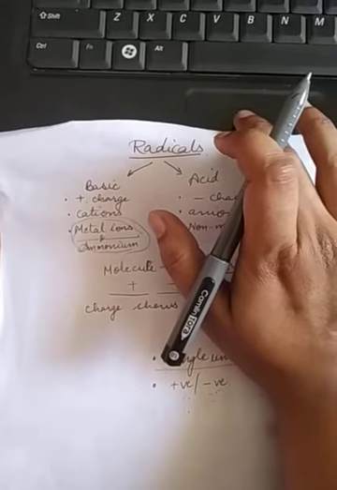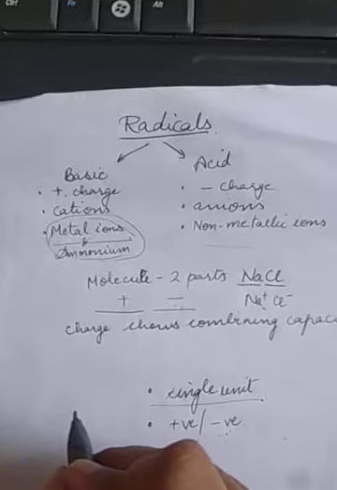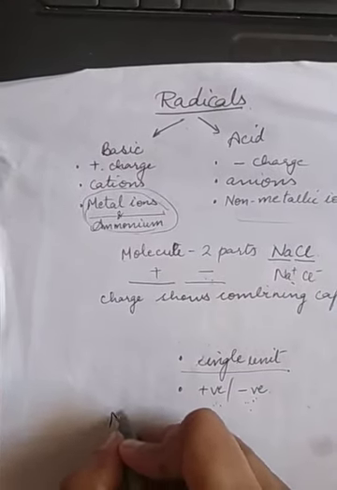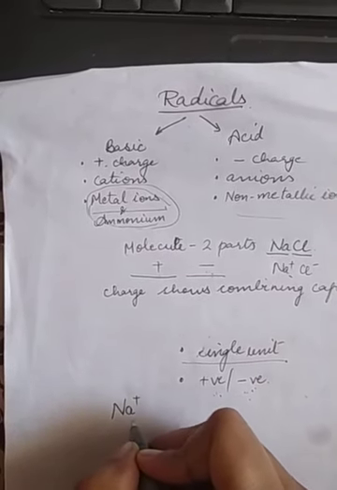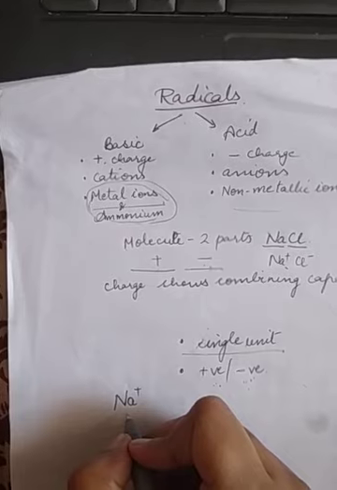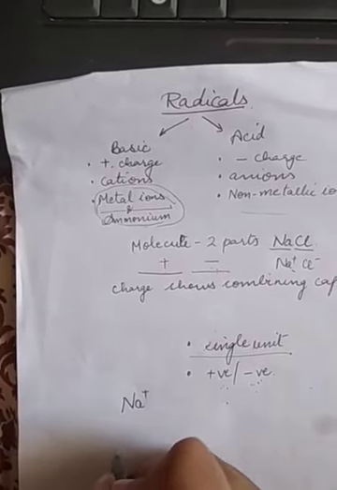If I take an example of a positive radical, I can talk about ammonium itself. But first I will take simple ones, sodium. See, what we said is that a radical can be an atom or it can be a group of atoms.